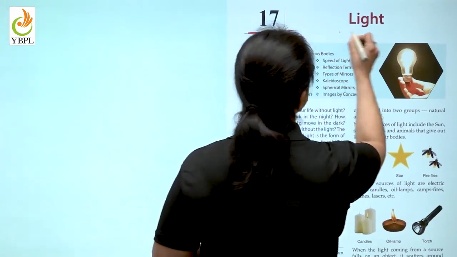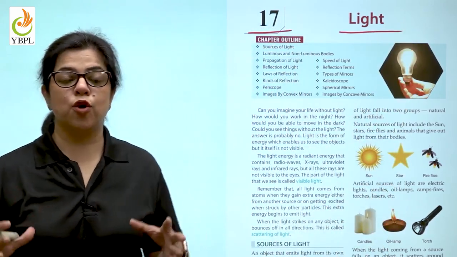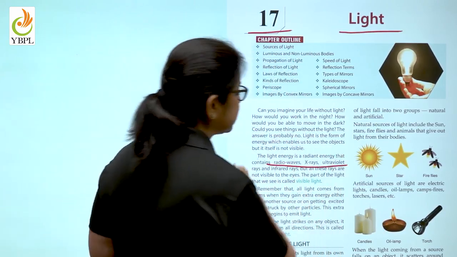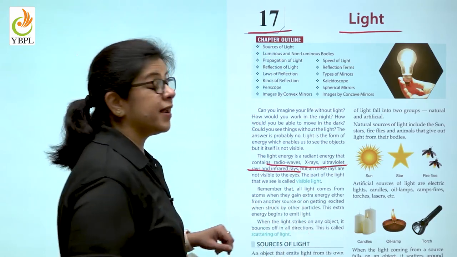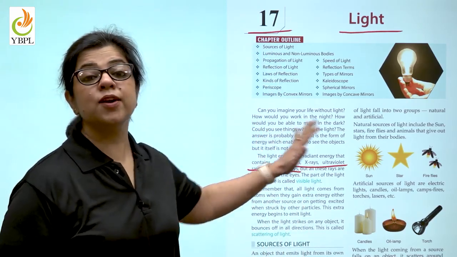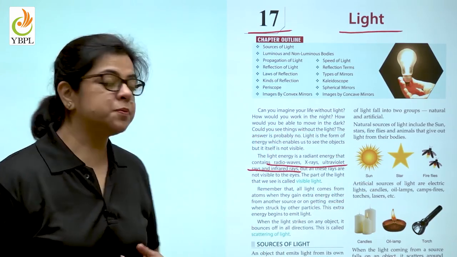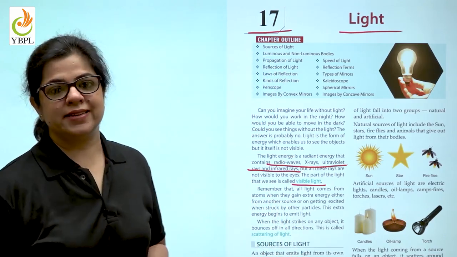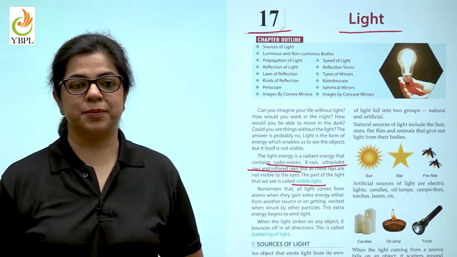Chapter number 17, light. So what is light? Light is a form of energy and it contains radio waves, X-rays, ultraviolet rays and infrared rays. Amazingly, all these are invisible to the human eye. What is visible to the human eye? It is the visible light. It is the light which makes us see each other.